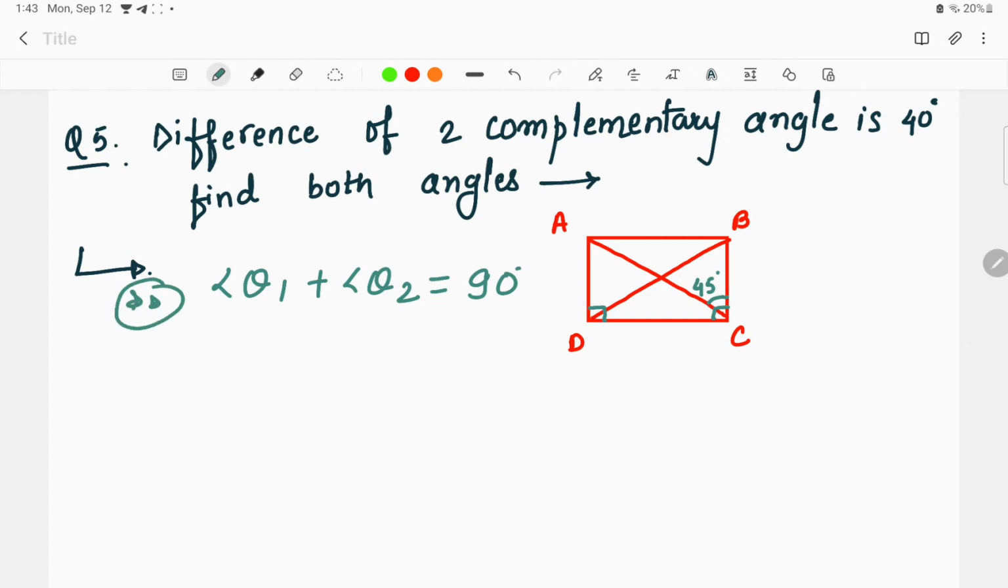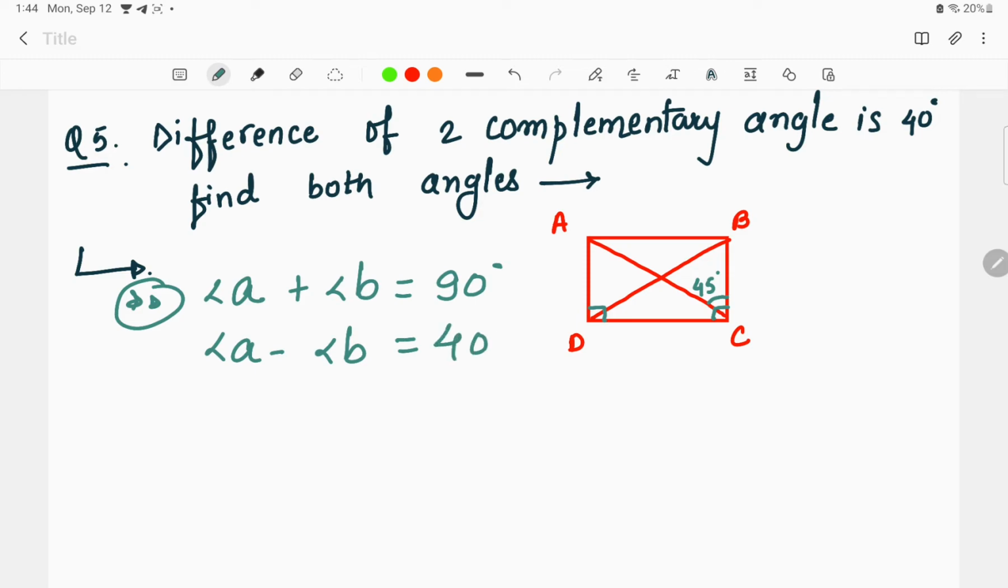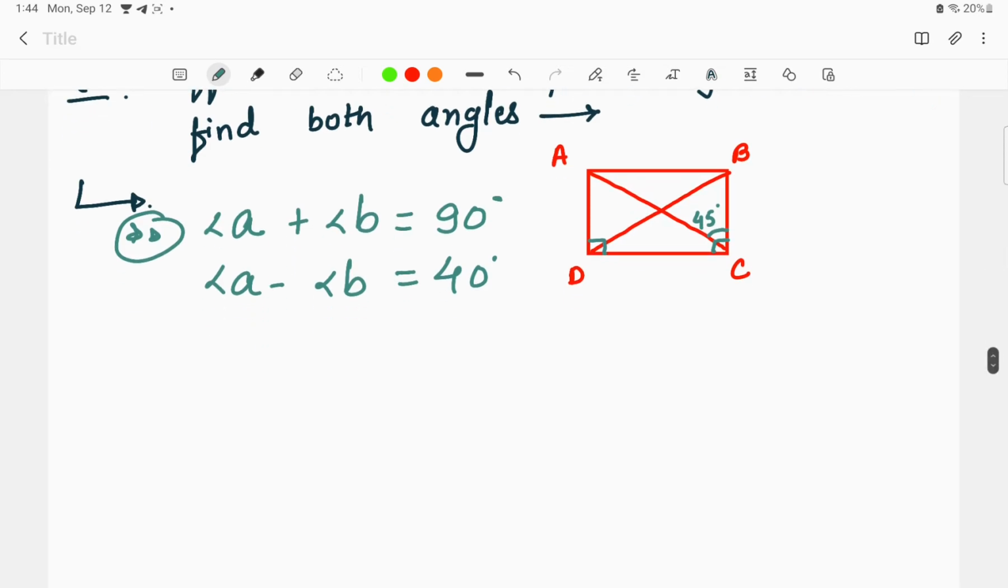We know the fact about complementary angles. What does complementary angle mean? Complementary angles mean the sum of two angles is equal to 90 degrees. Here we are considering theta 1 plus theta 2. We can consider x or y also. For example, let us consider angle A and angle B. These are the two complementary angles whose summation is equal to 90 degrees, right? So now in the question, what is given? The difference of these two complementary angles is given, that is angle A minus angle B is equal to 40 degrees, right? We have to find both the complementary angles over here. So how can we find them? Now we know these things. This is given in the question and we know the fact about complementary angles. Now how can we derive the angles?